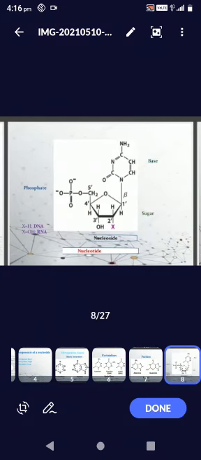Next, in that we have two types: nucleotide and nucleoside. Nucleotide means with phosphate, and nucleoside means without phosphate.